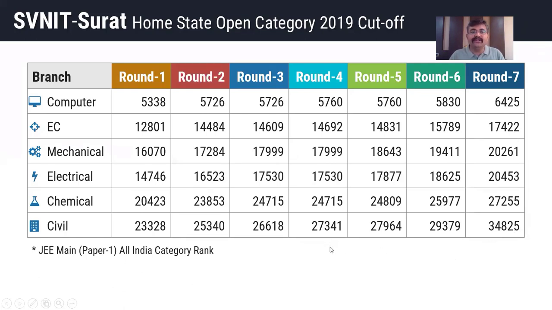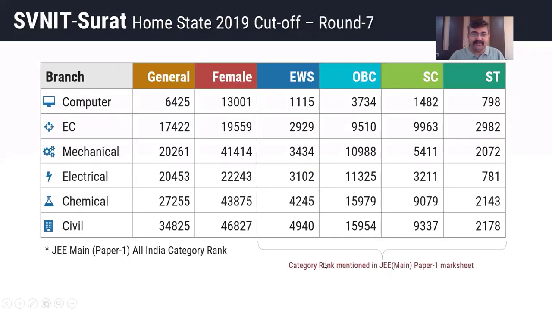But if I show you all the cutoffs for all the categories of SVNIT Surat home state, then these are they. Computer, general category, female, round 7. This is final round. Round 7, general category, it was 6,425, female 13,001, EWS 1,115. Now this is category rank I am again telling you. Then OBC, it was 3,734, SC 1,482, ST 798. Same way for EC, mechanical, electrical, chemical, and civil.